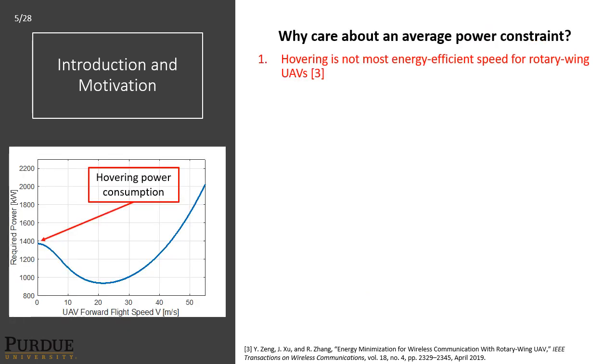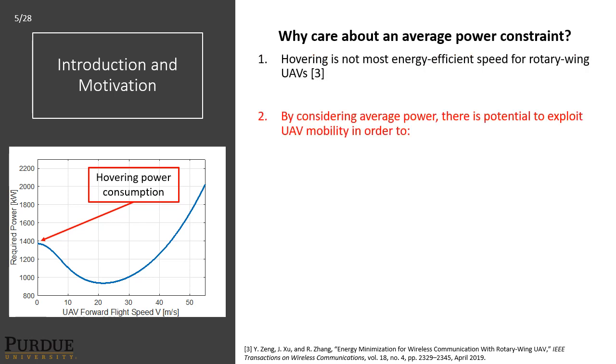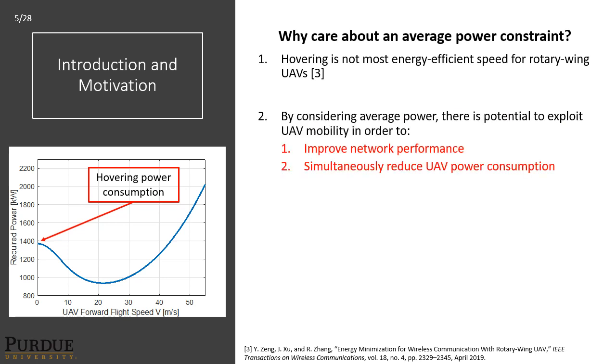You may be wondering, why do we care specifically about an average power constraint on the UAV? The answer to this is that hovering in general is not the most energy efficient speed for rotary wing UAVs. By considering the average power, there's actually potential to exploit the UAV mobility in order to accomplish 2 things. The first is that we can actually improve the network performance, which makes sense, but 2, simultaneously reduce the UAV power consumption.